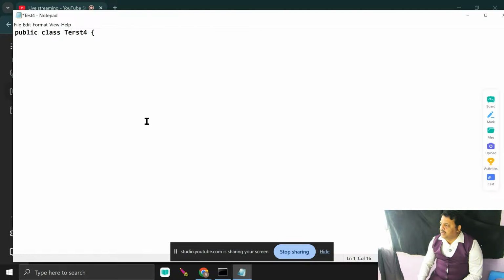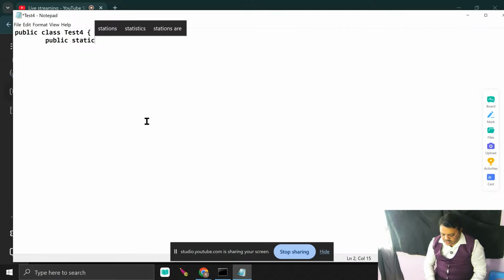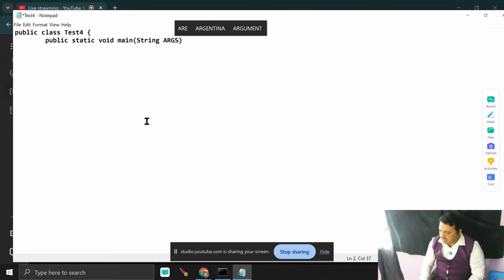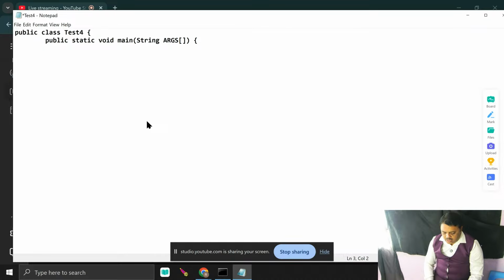Then public static void main, and I pass String args. Anyway, I just enter into the main. Now here you see what is my next job. I just write int j is equal to 0.